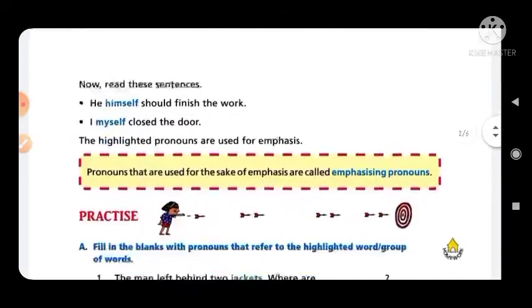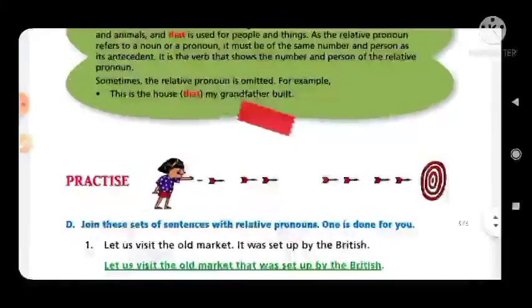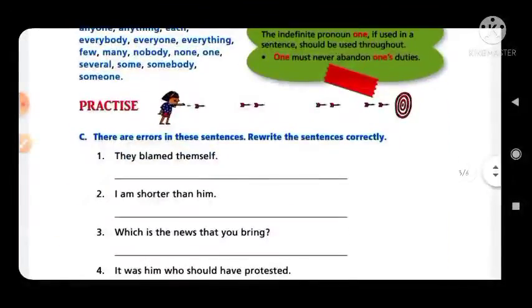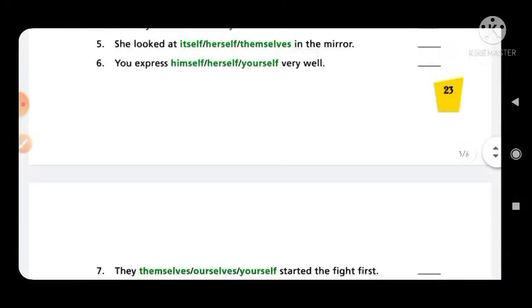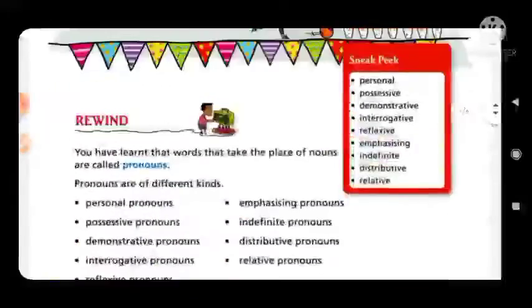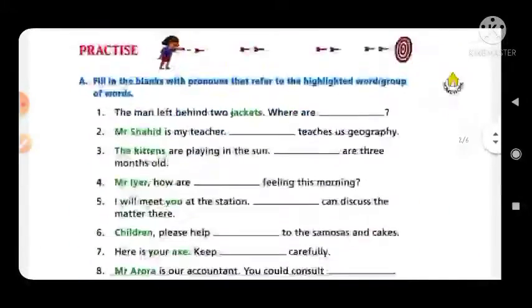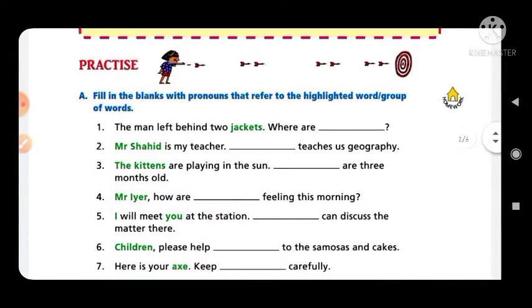So the chapter name is Pronoun, and now look at page number 23. Here is the first exercise, number A. Fill in the blanks with the pronouns that refer to the highlighted word or group of words.